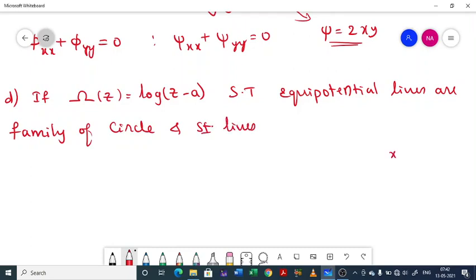Circle means the equation will be of this form: x minus a whole square plus y minus b whole square equal to c square. That represents a family of circles. A family of straight lines is represented by this equation.